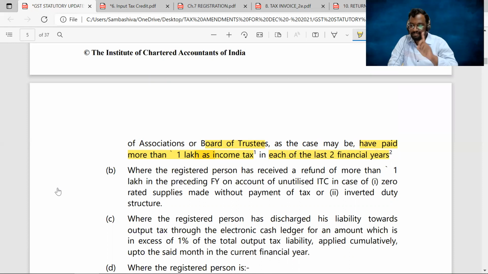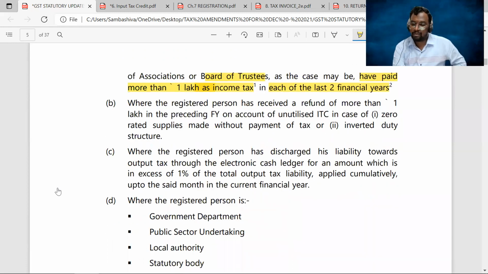We have discussed this, right? If you paid income tax of more than 1 lakh in the last 2 financial years, then for the current financial year, 86B is not applicable for you. Second, those registered persons who received a refund of more than 1 lakh in the preceding financial year on account of unutilized input tax credit.